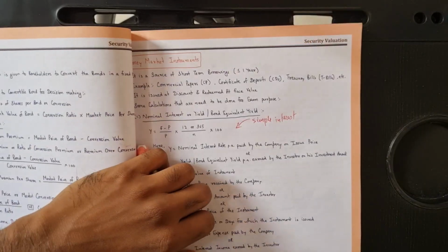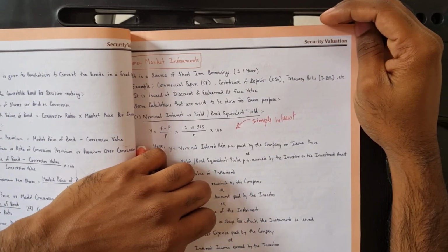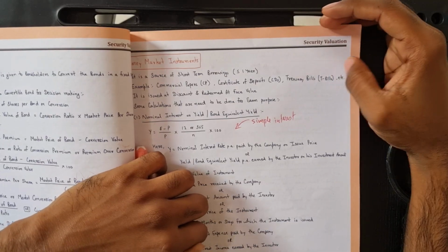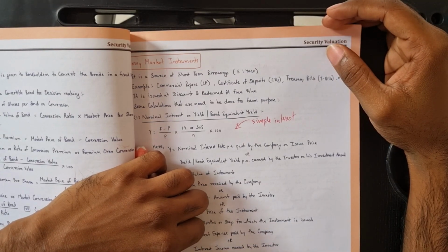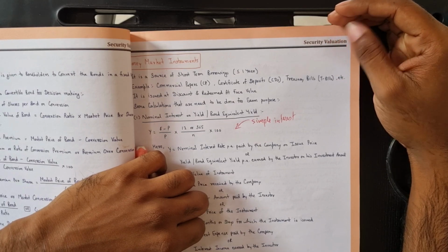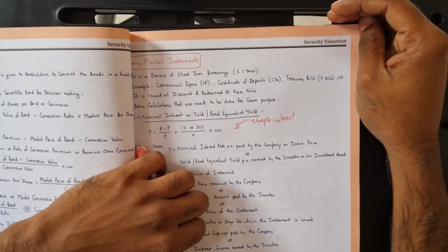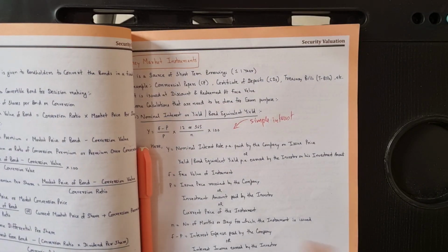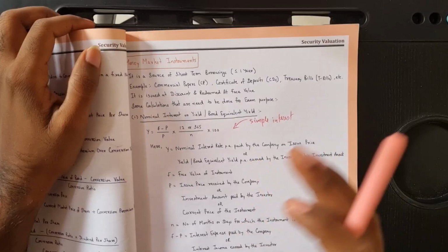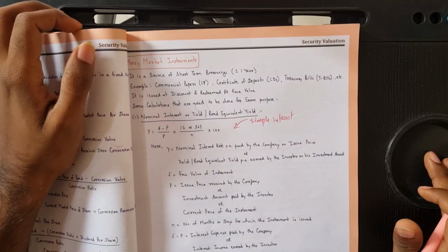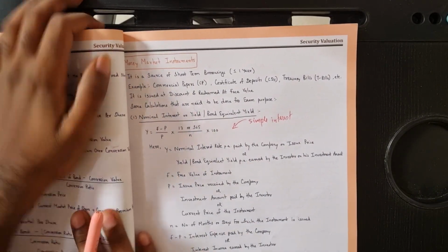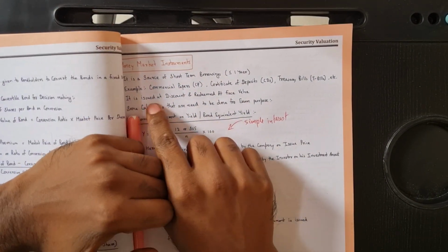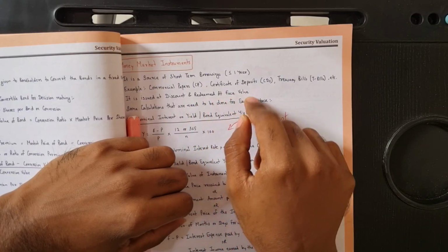Next, certificate of deposit. Certificate of deposit is raised by banks, and it is bought by normal people. Treasury bills are issued by the government of India. It is issued by whom? RBI. But who gets the money? The government of India gets the money. It is issued at discount and redeemed at face value.